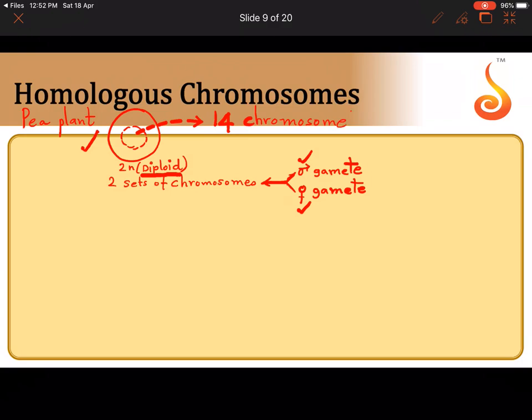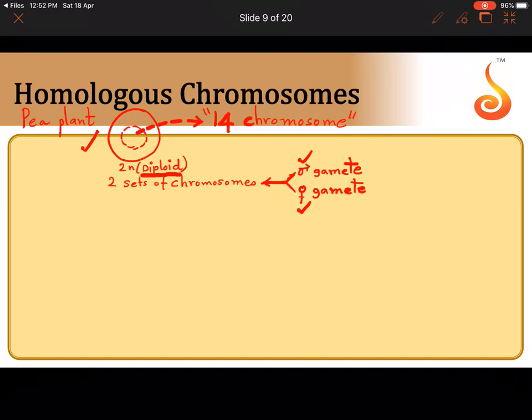Yes or no? In humans, how many chromosomes do we have in our diploid cell? We also come from the fusion of sperm and egg. We have 46 chromosomes. That means how much did the sperm bring? 23. And how much did the egg bring? 23. So we have cells which have 46, double set. In a pea plant, the nucleus of a diploid cell has 14 chromosomes.